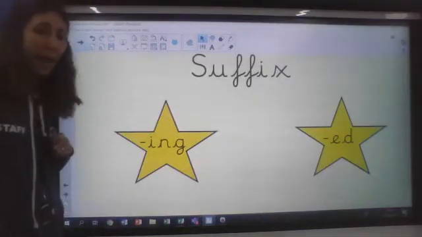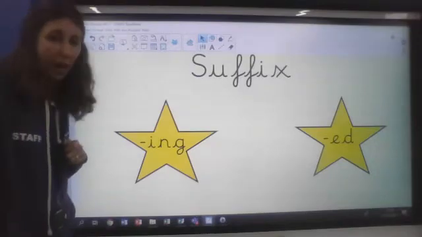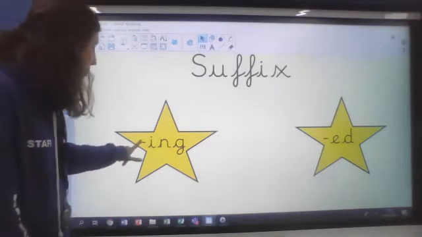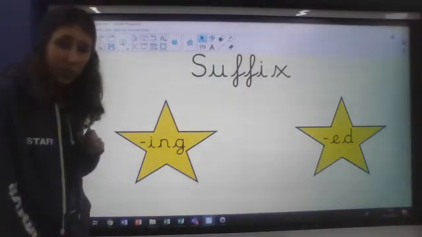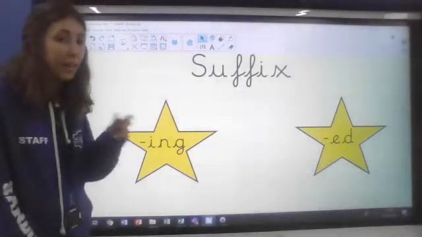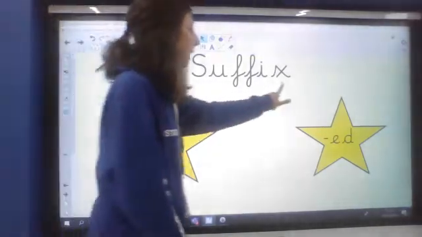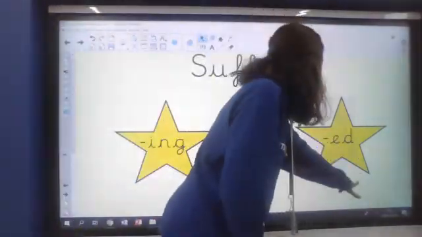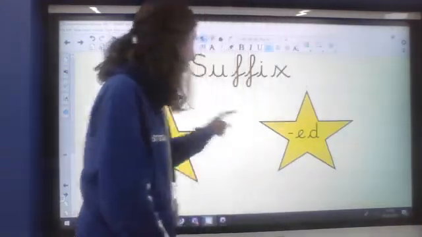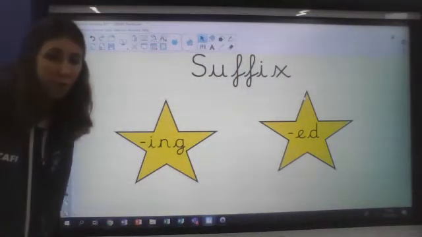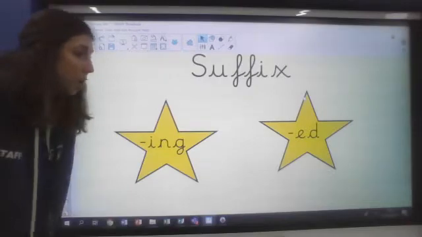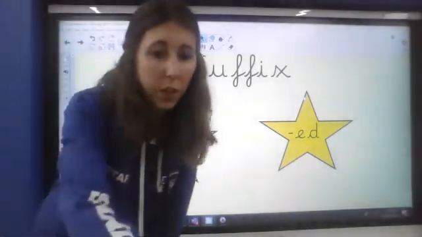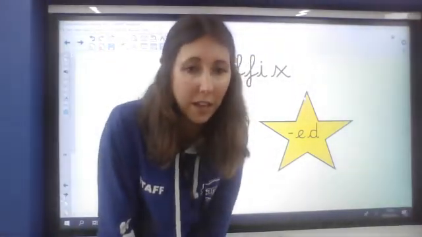Okay, now we've got some suffixes to have a think about. One suffix is ing, so some words have ing added to the end of them, and some words have ed added to the end of them. There are quite a lot of them in this text today. So your first job, what I would like you to do first, I'm going to give you a little activity.